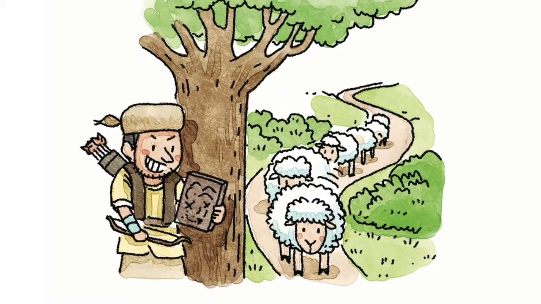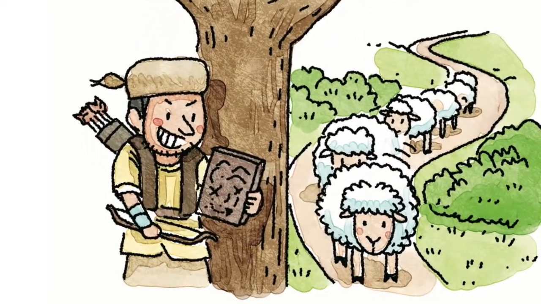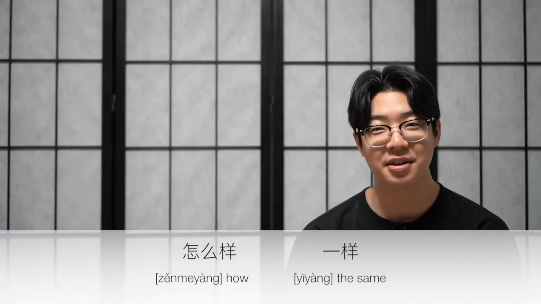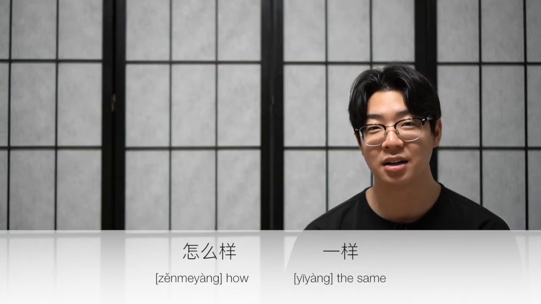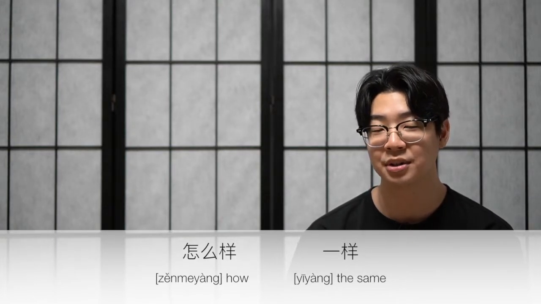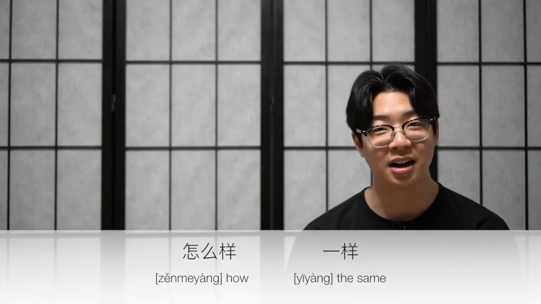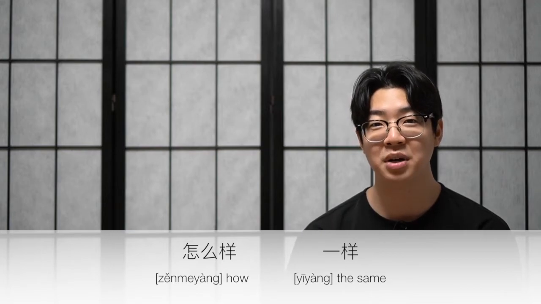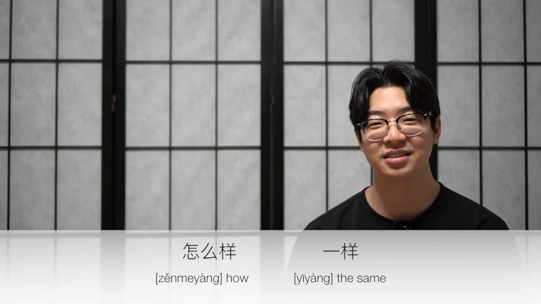The shape of the path is then drawn on a wooden plate for the next hunt. This character means shape. The traditional character shows waterways to imply the pathways made by the sheep. It is used in these words, 怎么样, which means how, and 一样, which means the same, equally, or alike.